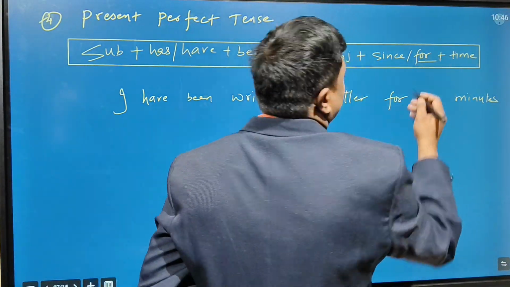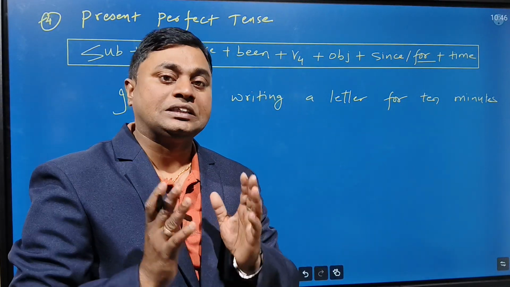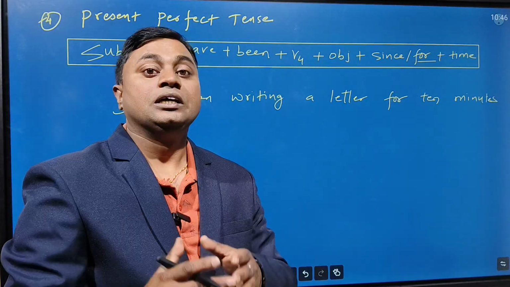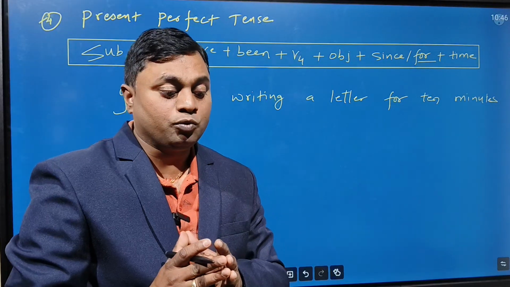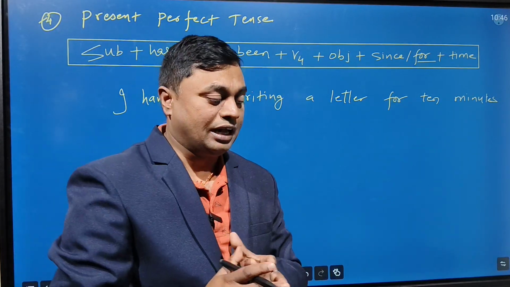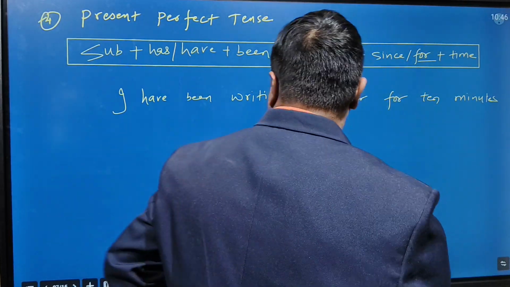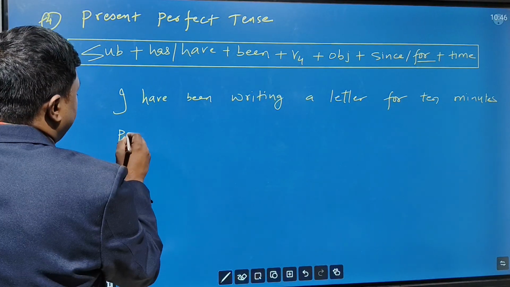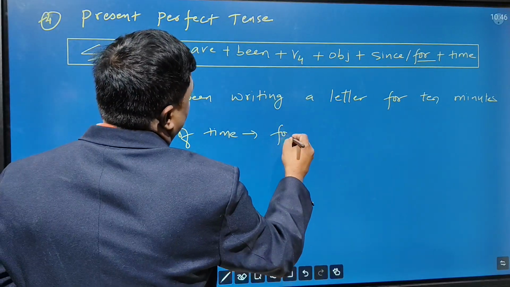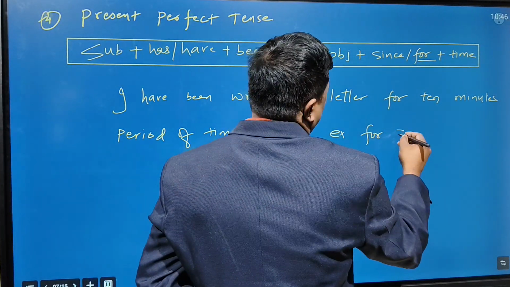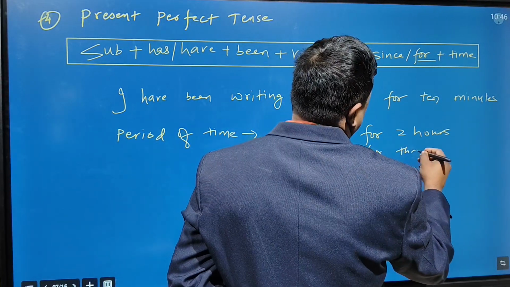Remember one thing, generally if the time is fixed, we are using since. That is for a point of time we are using since, like since 4 p.m., since January, since Monday. And if the time is not fixed, like for a period of time, we are using for, like for 2 hours, for 2 months, for 2 days, for 5 years. So you can make a note: for period of time, we use for, for example for 2 hours, for 3 months.